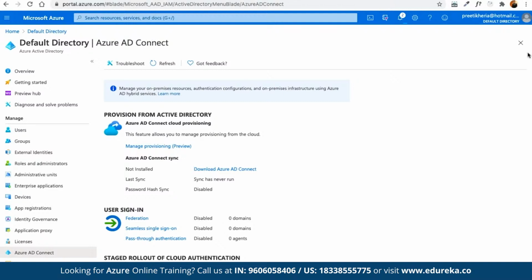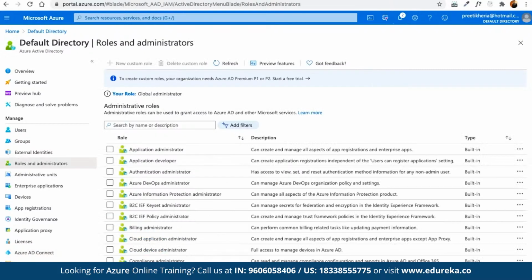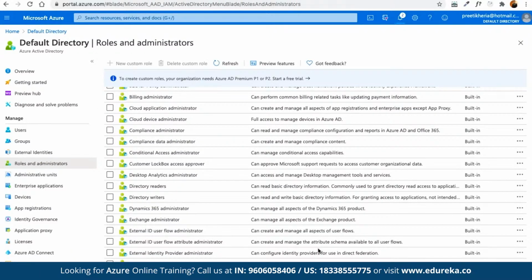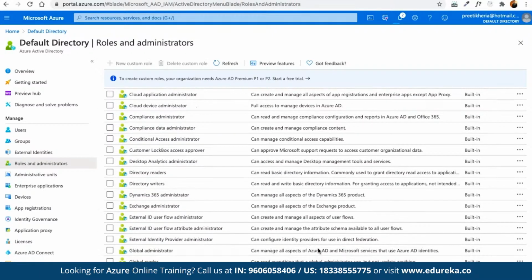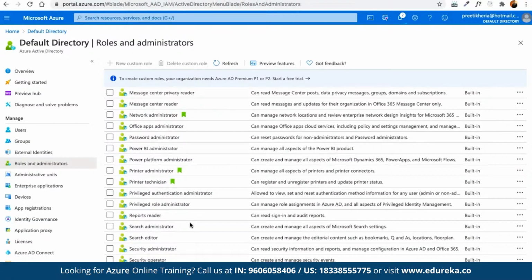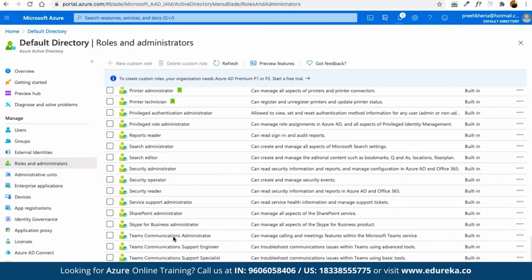Active Directory Connect. We have roles here, so just like we have policies there, we do have the concept of roles for granting access. If we go to the role section here, just like we discussed in AWS, these are all the inbuilt roles available for different users. For example, here we have a role for report reader, a role defined for search administrator, for search editor, and a role defined for user administrator. Again, these are all the inbuilt roles that you can work on.